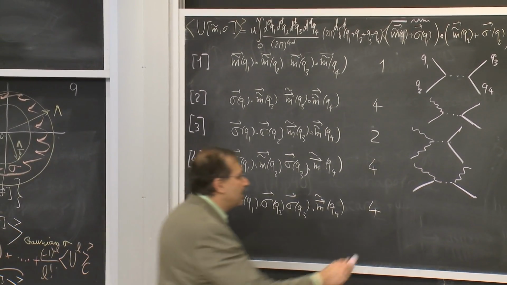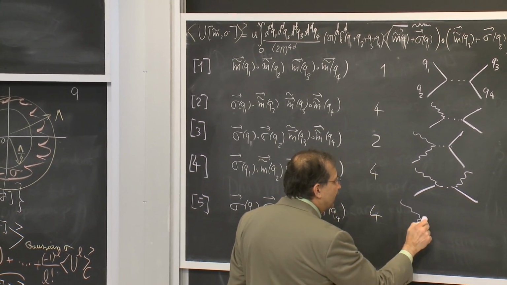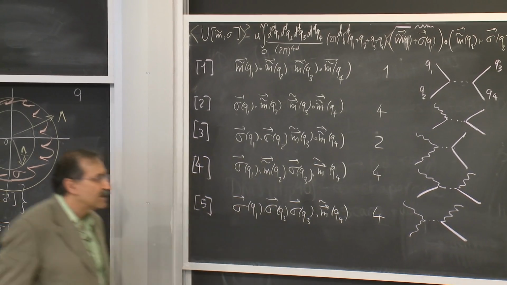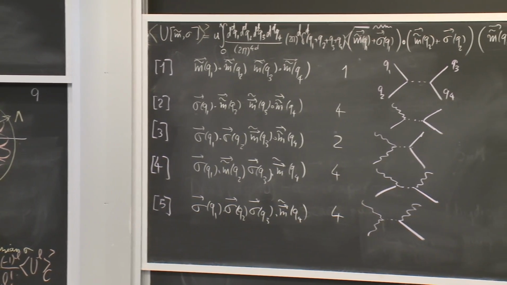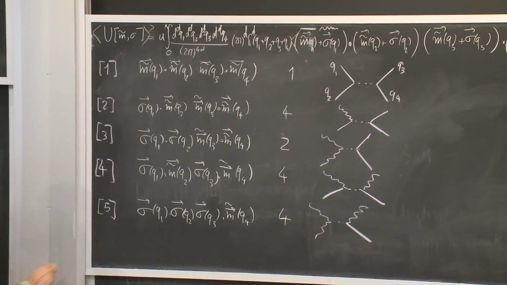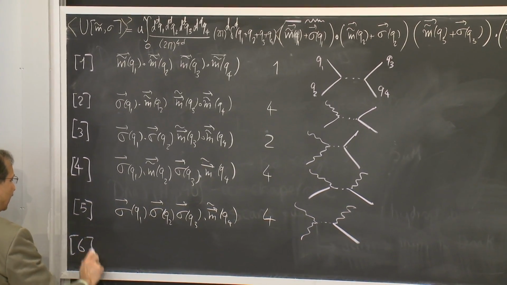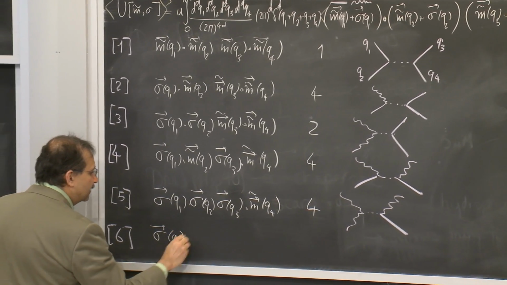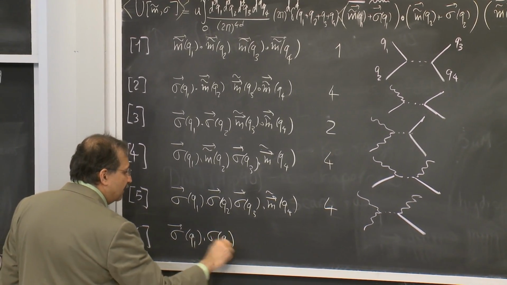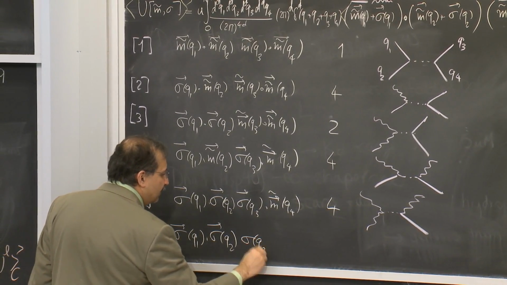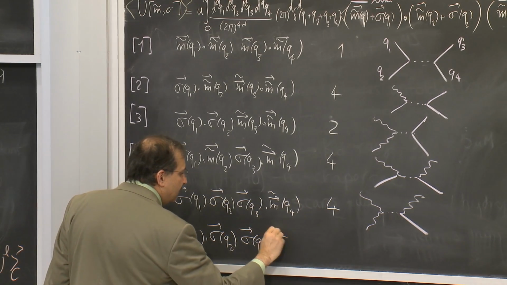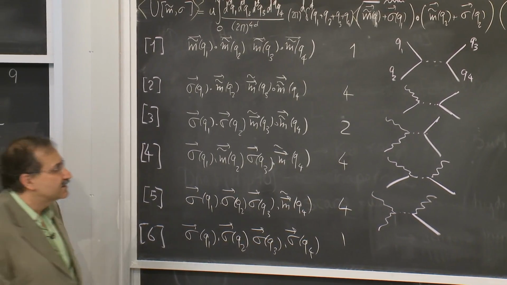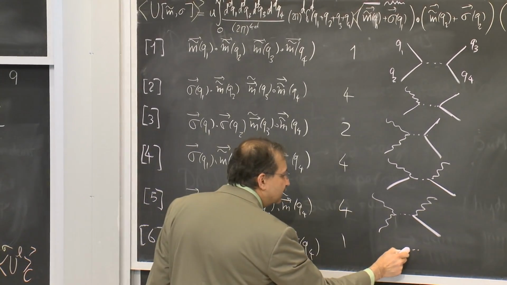And diagrammatically, I have three lines that are wavy and one line that is solid. And the end of the story, I will have one diagram which is all sigmas, which can be represented essentially by all wavy lines.